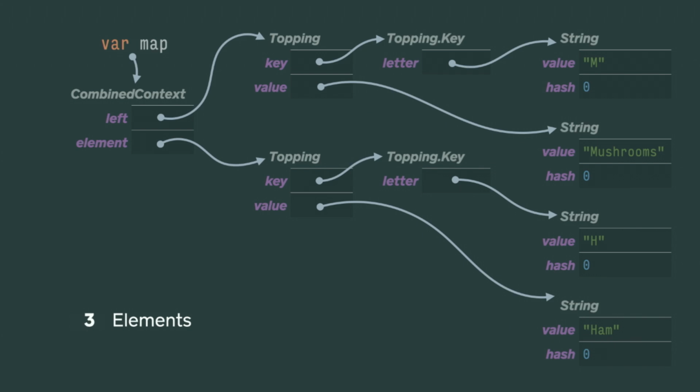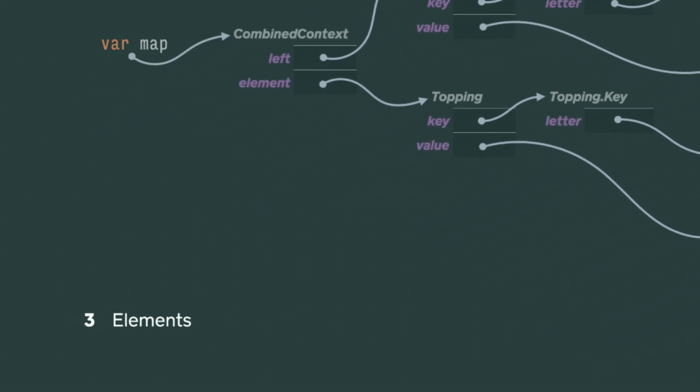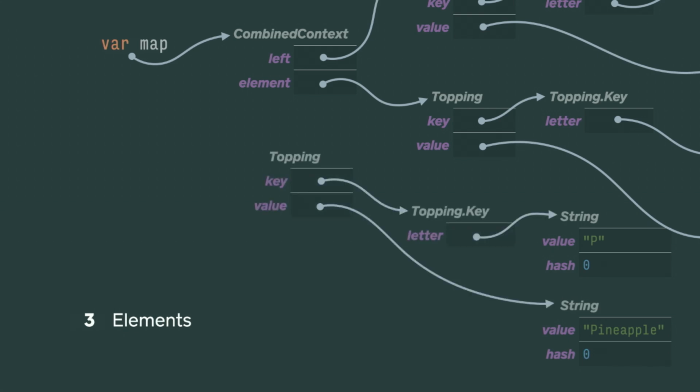So that's if I wanted to do three elements though, this is where you can see how this pattern starts to fall down. So I'm going to add a third element. First thing I'm going to do is just put everything over here to the side. I'm going to create my third value, pineapples. I'm going to create those things, and then I get a second combined context.